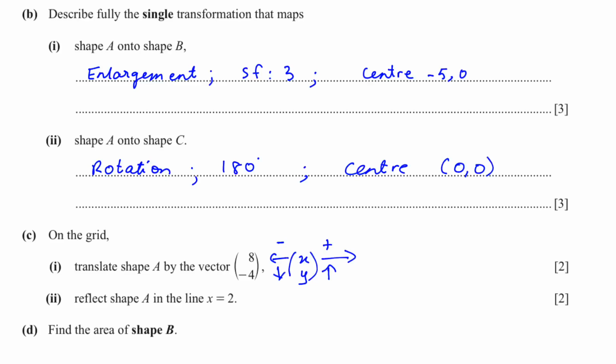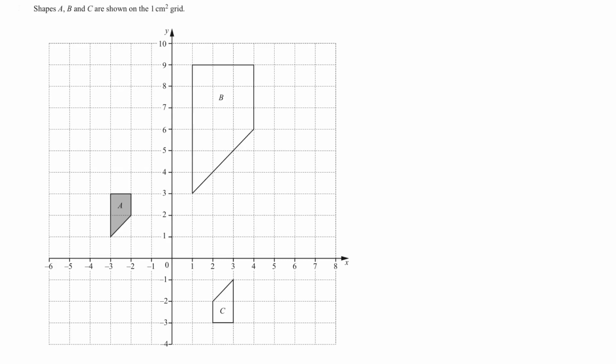So we have 8, negative 4. Choose one point. I'm choosing this one. Move it 8 to the right. 1, 2, 3, 4, 5, 6, 7, 8. And negative 4, so 4 down. 1, 2, 3, 4.